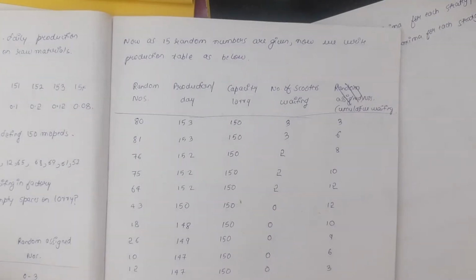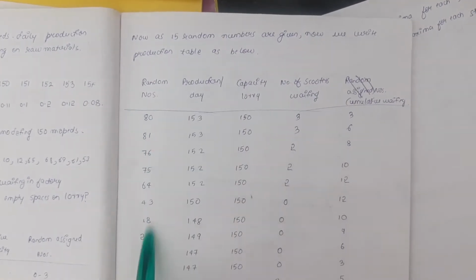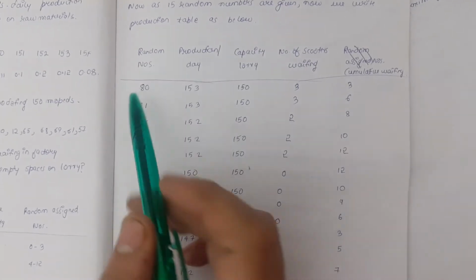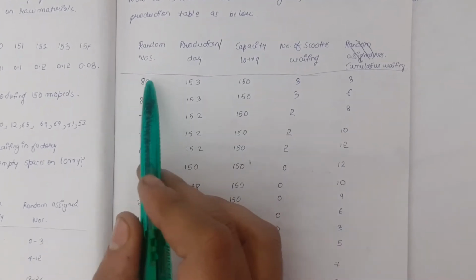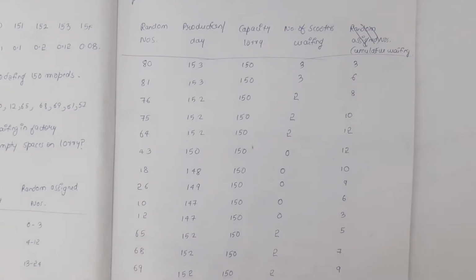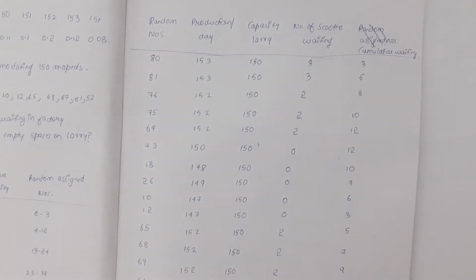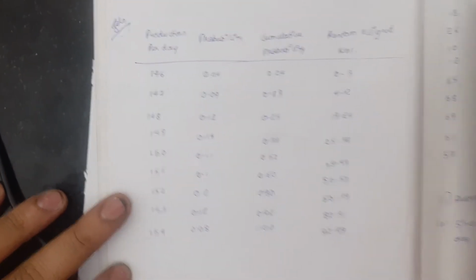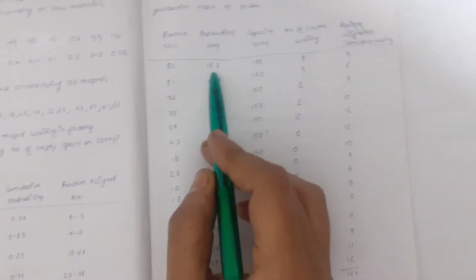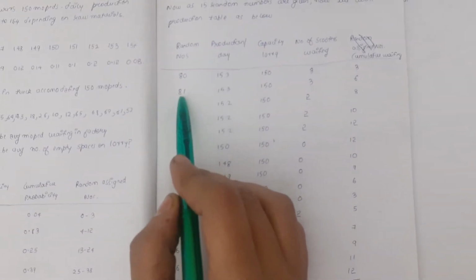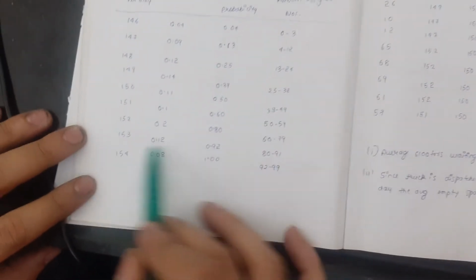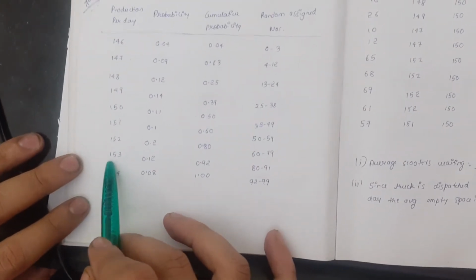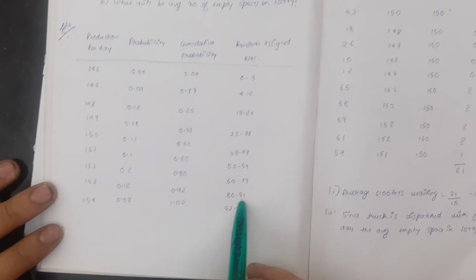These are the random numbers which we have got here, listed down here. For this particular random number 80, we have the production per day as 153, so we note down 153. For random number 81, we have taken the production quantity again as 153, because 81 lies between 80 and 91.